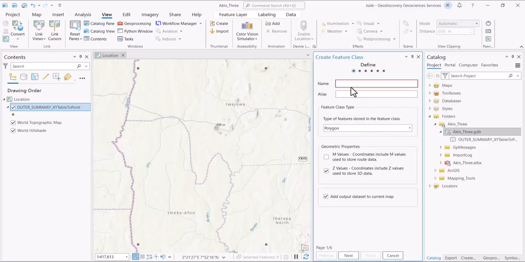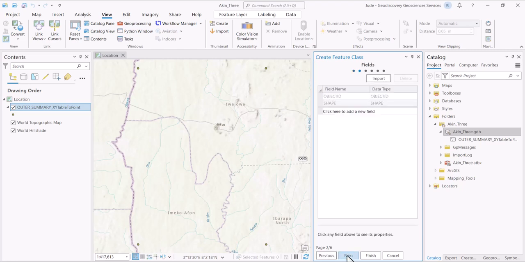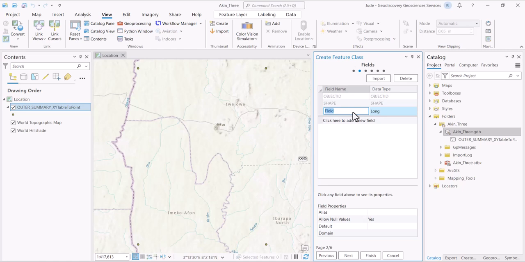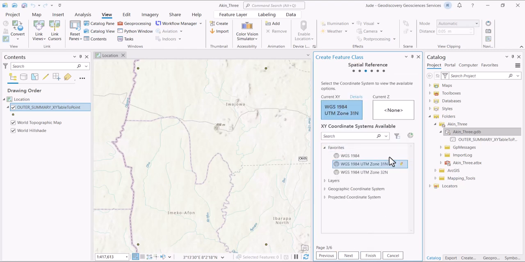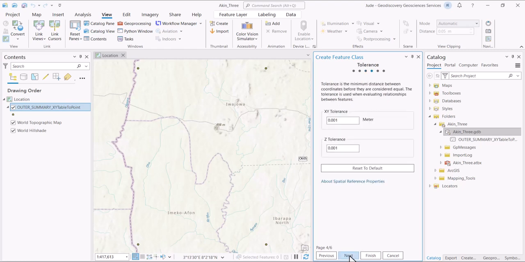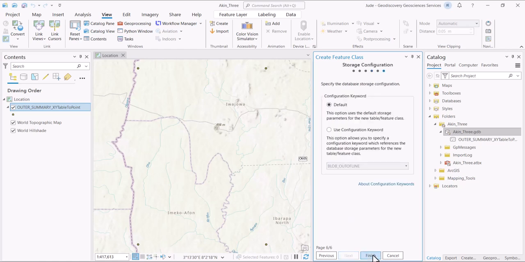And the feature class we want to create is the outer bounds. And let's try your best never to give space to your name, except this alias, but the name should not have a space. We want it to be a polygon. Next, we want to have a field name. Let's just call it ID, and it's going to be a text format. And we go to the next. It's already in this particular coordinate reference. The spatial reference is pointing to that already. We click on next, next, next to the end of the world, and click on finish.